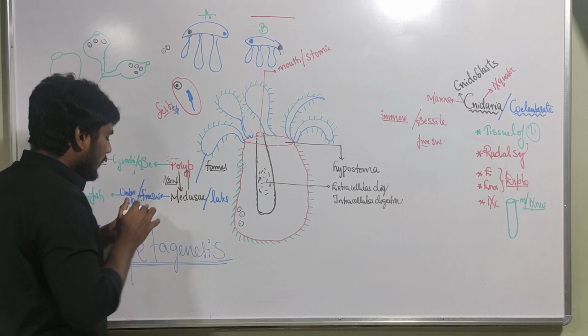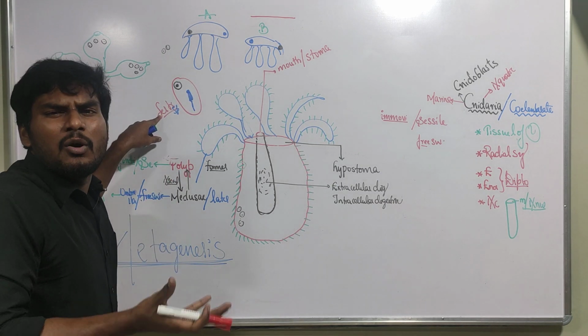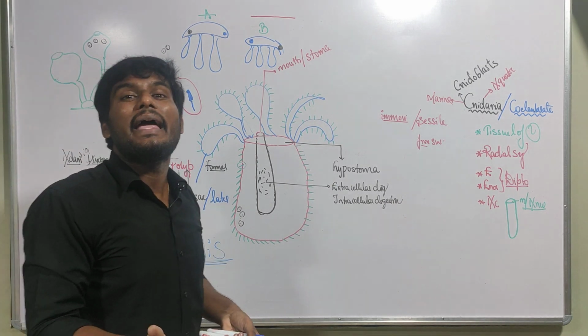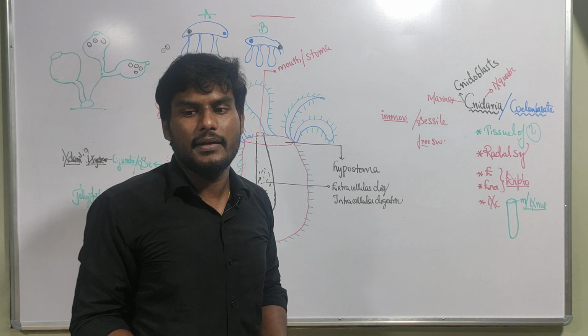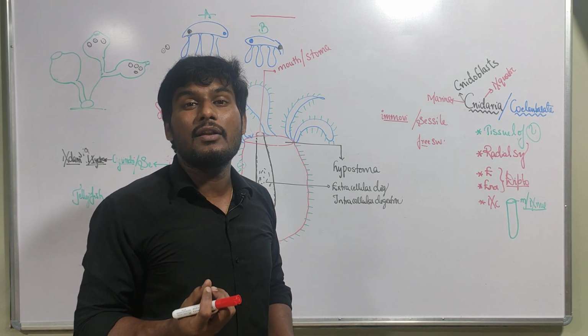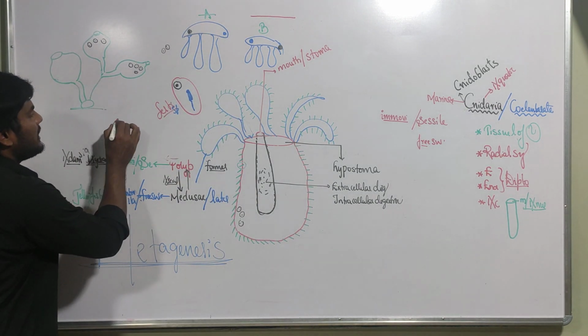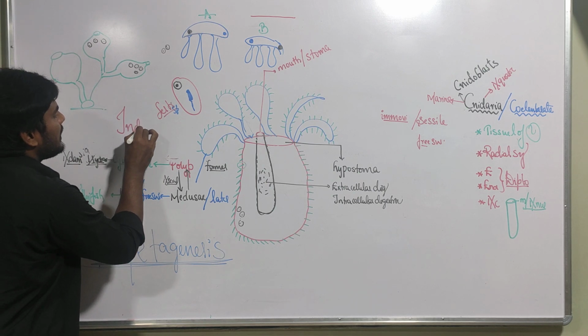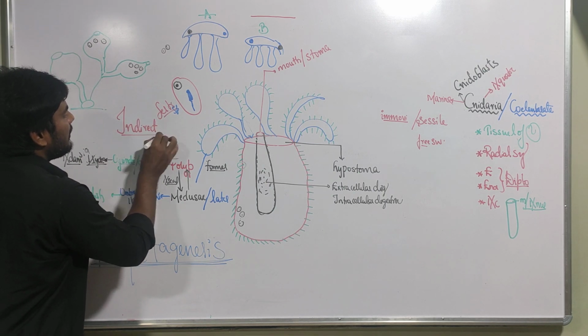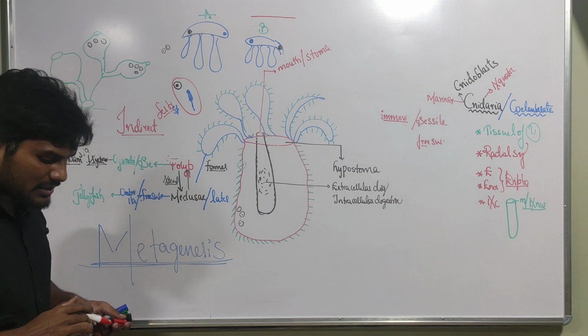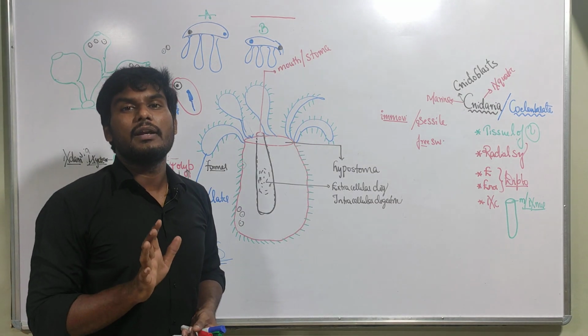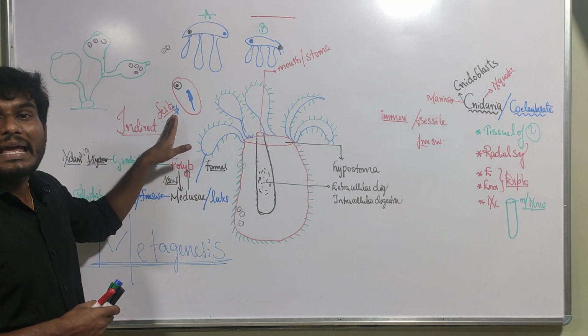The fusion of both gametes is called what? Fertilization. And you tell me, did fertilization happen outside or inside? Outside of the body. So it is external fertilization. And the larva stage is present. If the larva stage is present, it is what development? Indirect development. So the fertilization is external fertilization.